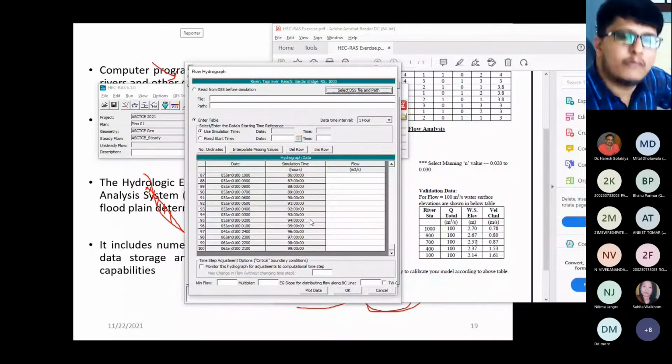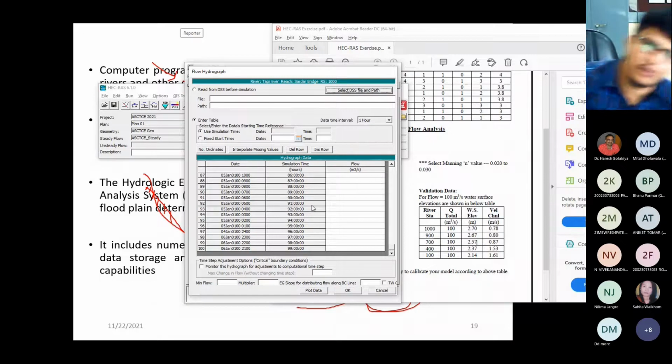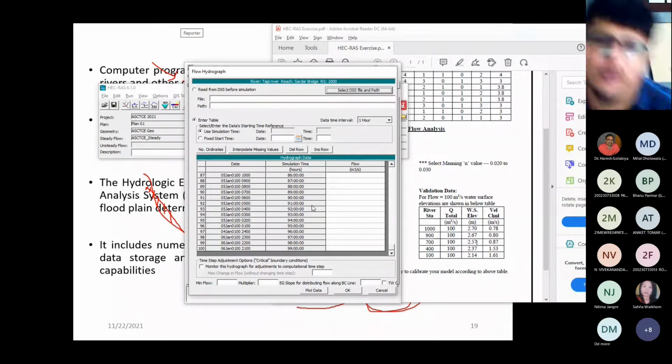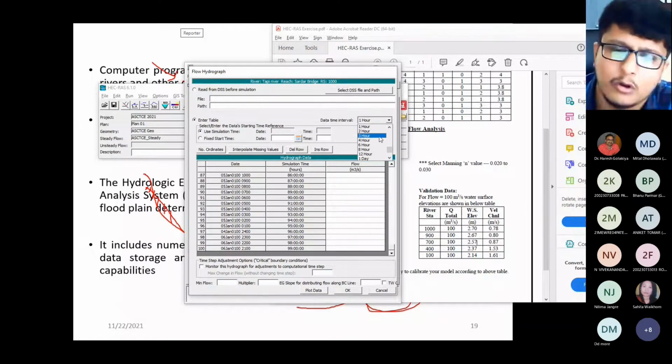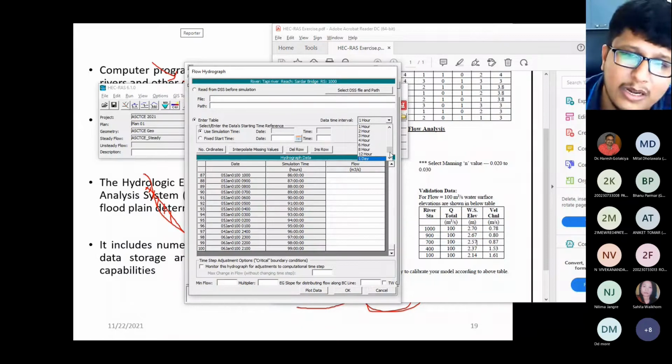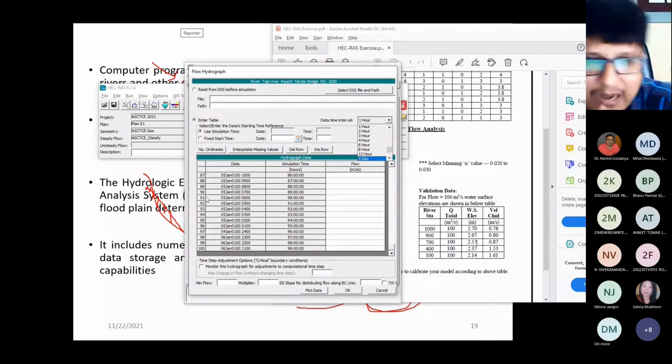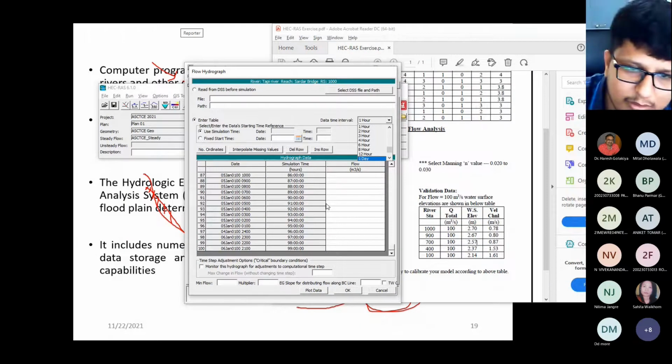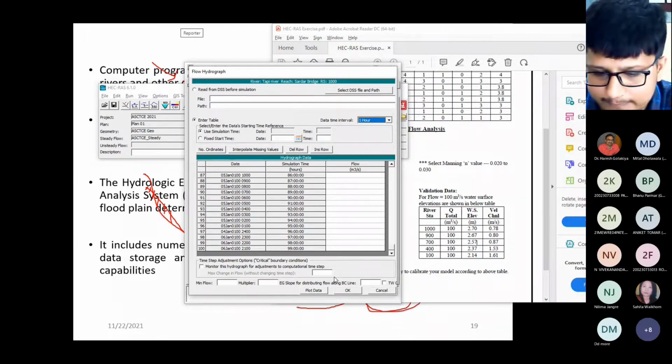So you want 100 daily discharge data, or 100 hourly discharge data, and you have to enter them for this particular analysis. If you have something like 90 data, then for the remaining 10 data you have to enter 0000 like that, right?